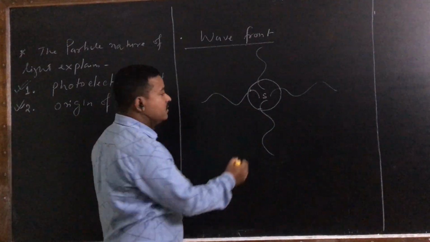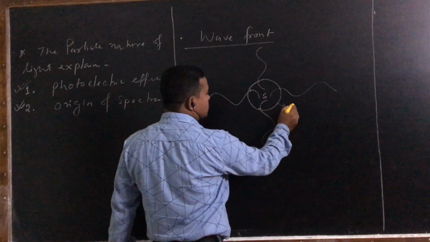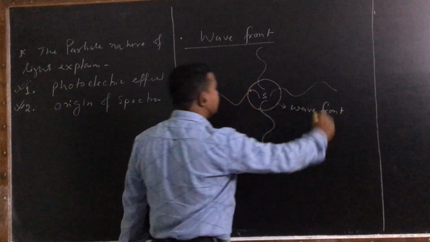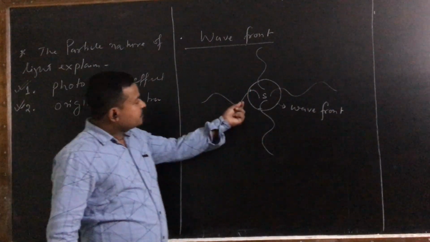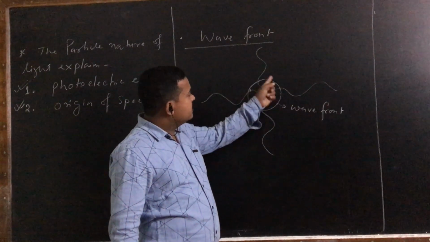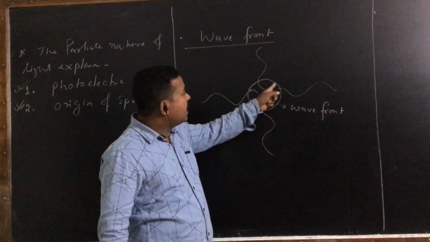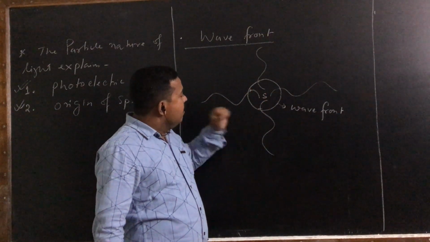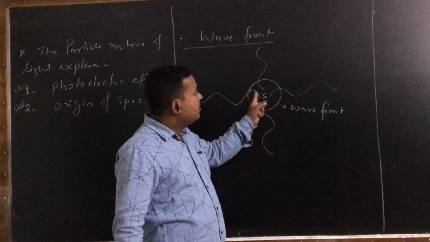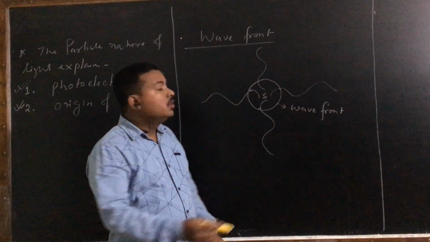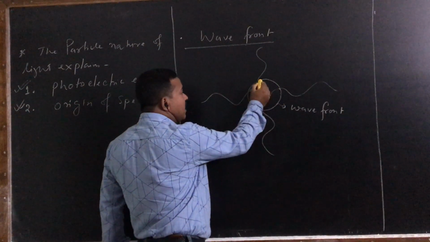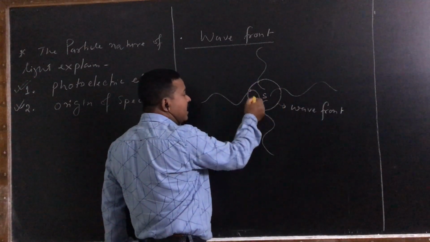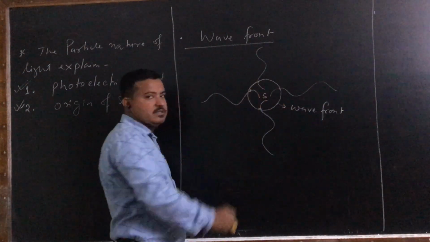Now this path is called what? Wavefront. So this is a wavefront. Now you see, what is the characteristic of this path? This path is drawn over the points which are at equal distance from the source. Since these are at equal distance from the source, you can say that they are in the same phase.